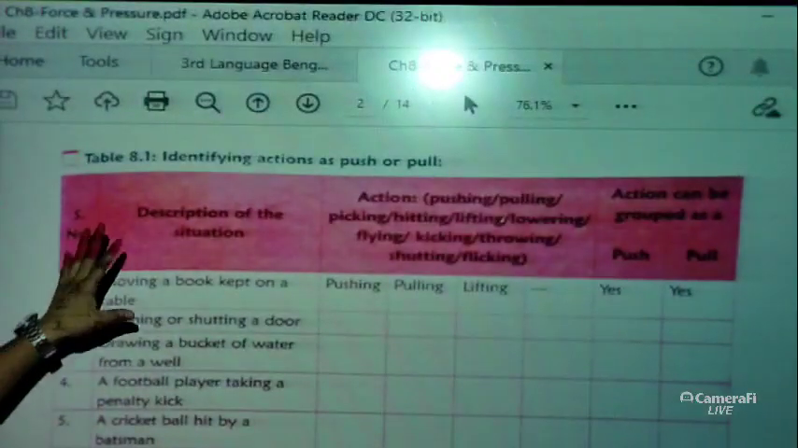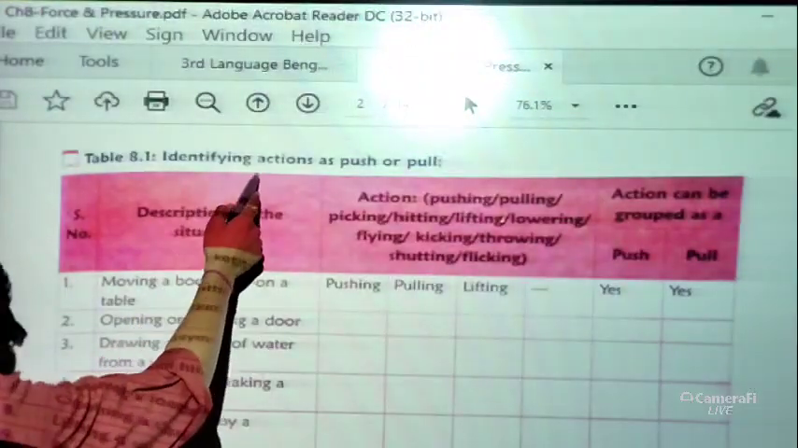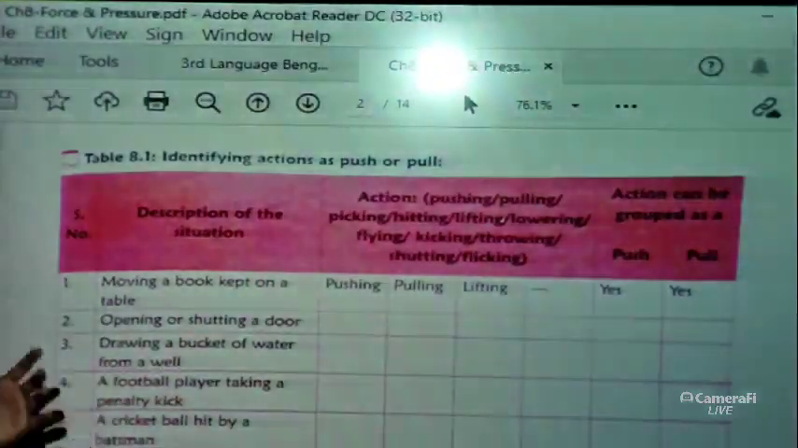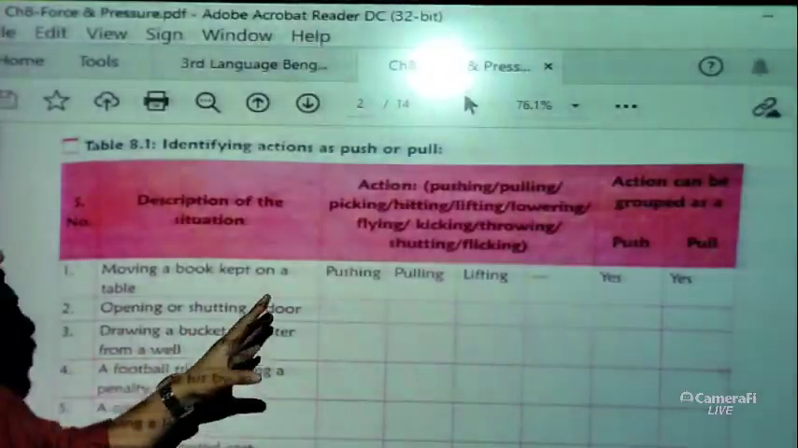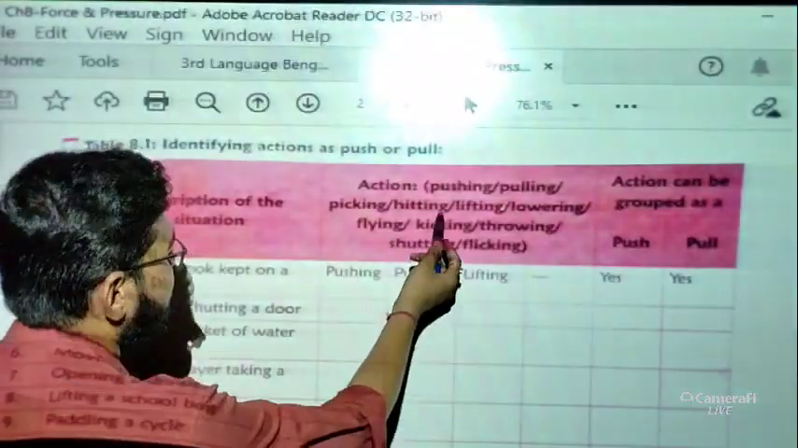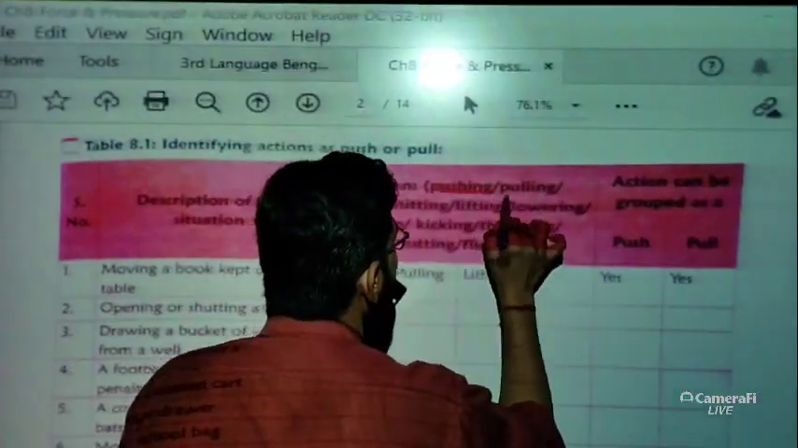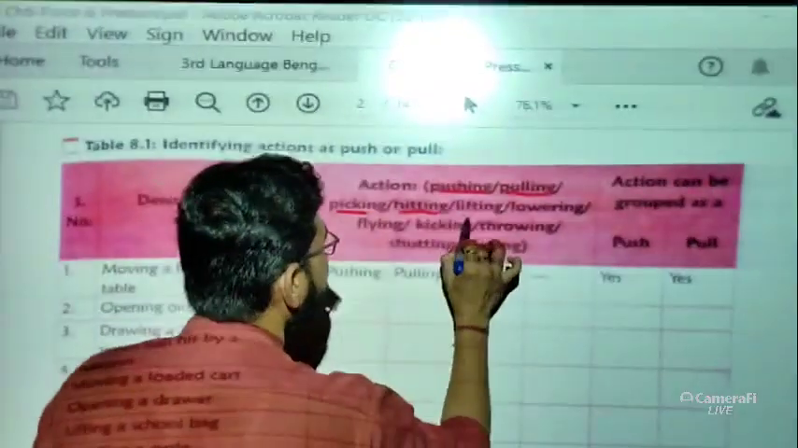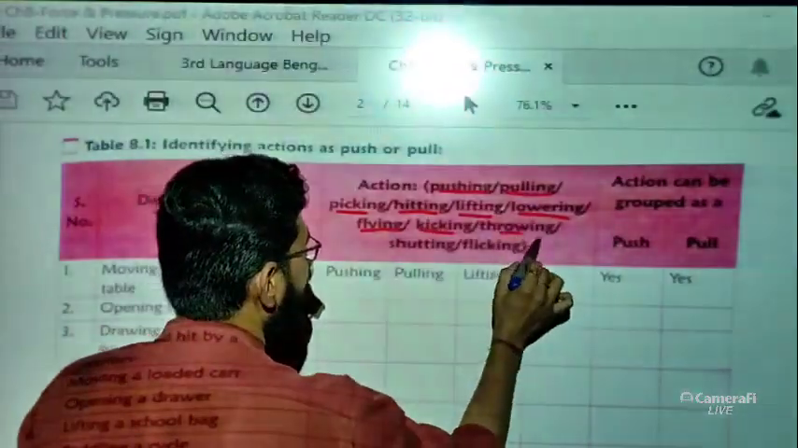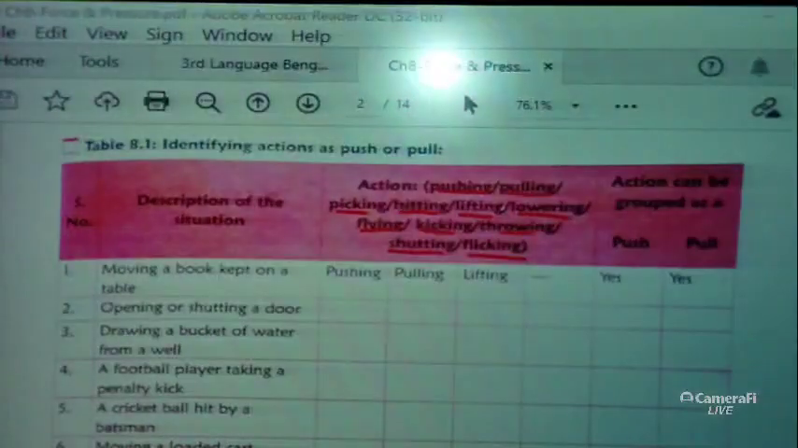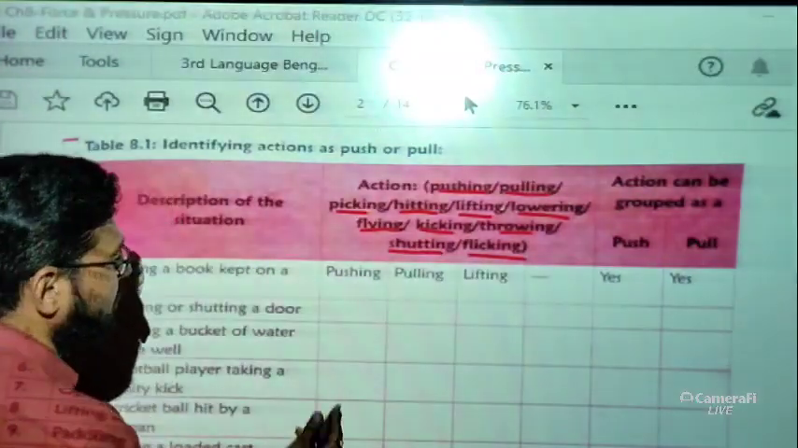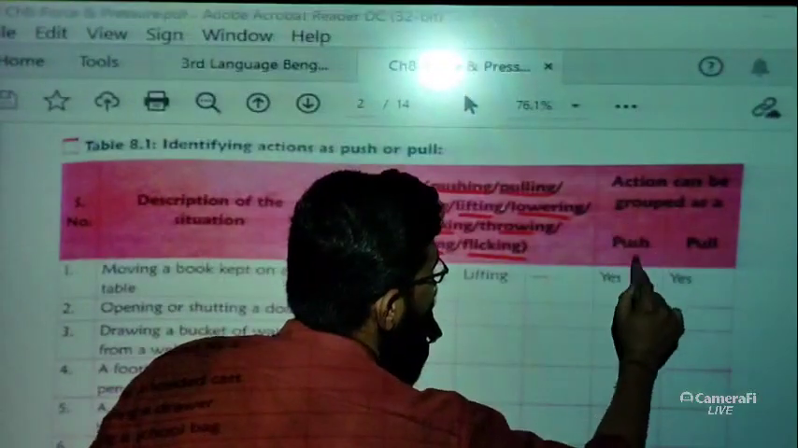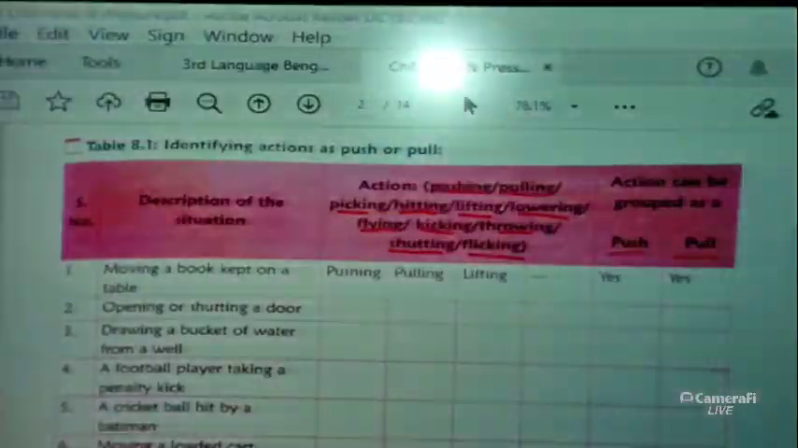So basically students, this is the table. You can see here, identifying actions as a push or pull. First is the description of the situation. Plenty of situations are given. What you have to do is tell what action is there, whether it is a push or a pull, whether it is picking, hitting, lifting, lowering, flying, kicking, throwing, shutting and flicking. Okay. So all these actions are there. You have to say whether the action can be grouped as push or pull.